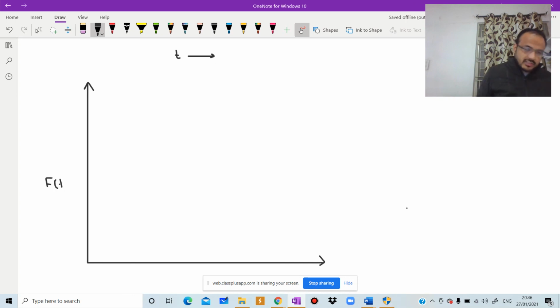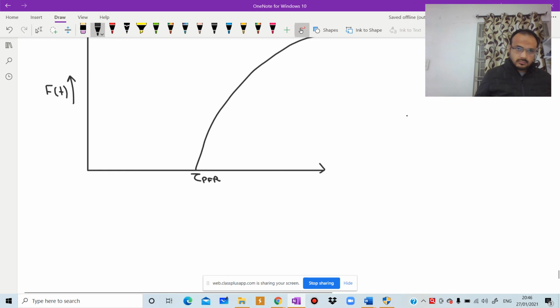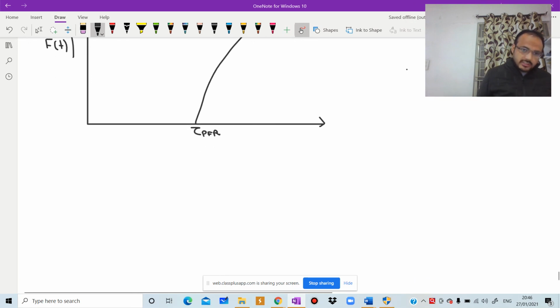F of t versus t. Tau of PFR, it is 1. E of t is, in both the case, we will get the same.